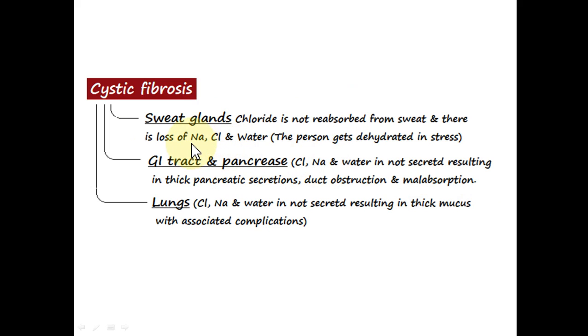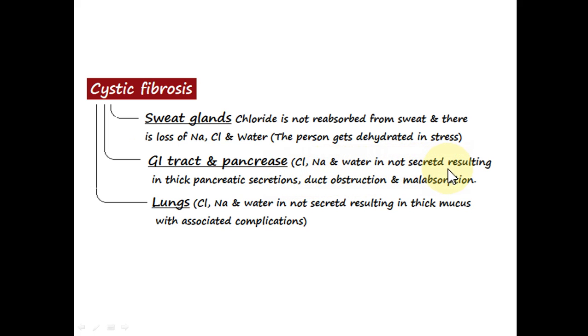So, cystic fibrosis in the sweat glands prevents the reabsorption of chloride, which is followed by sodium and water. More chloride, sodium and water are excreted in the sweat, and in severe conditions, when the person is exposed to a stress, the person can become dehydrated due to excessive sweating. In the GI tract and pancreas,